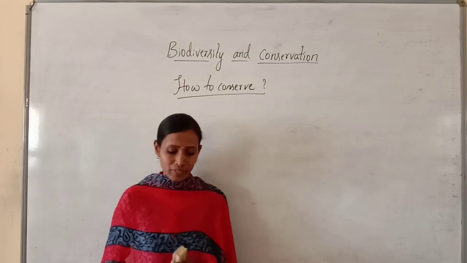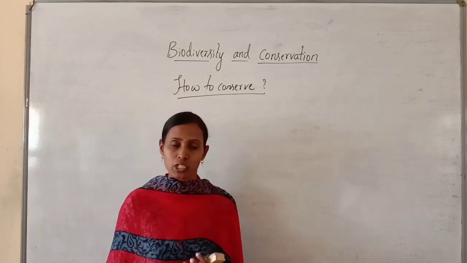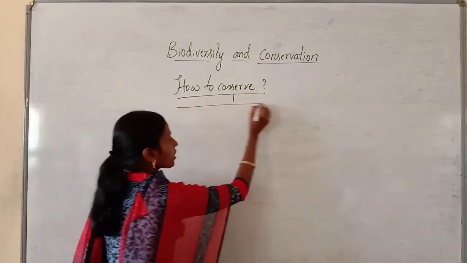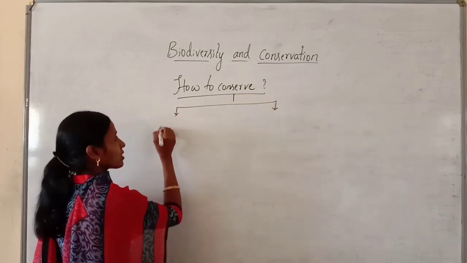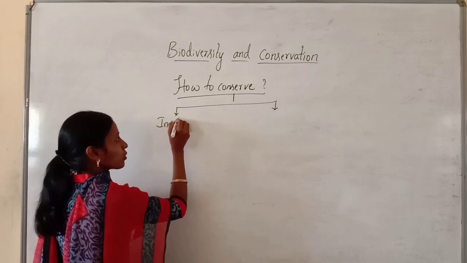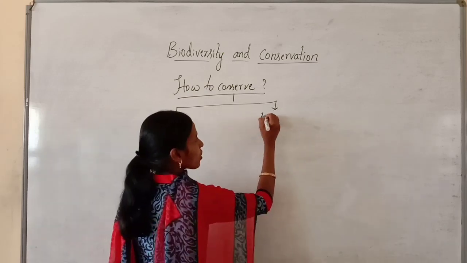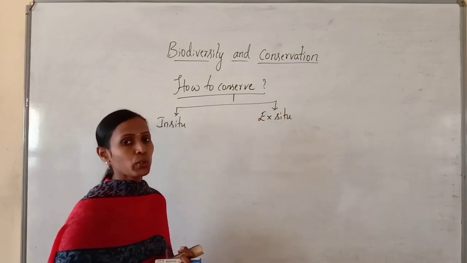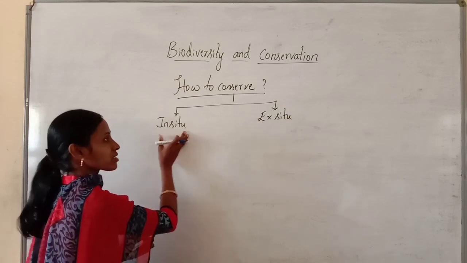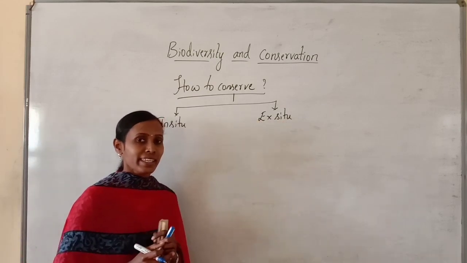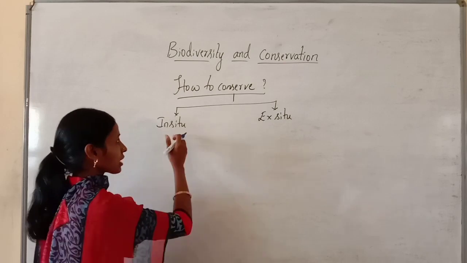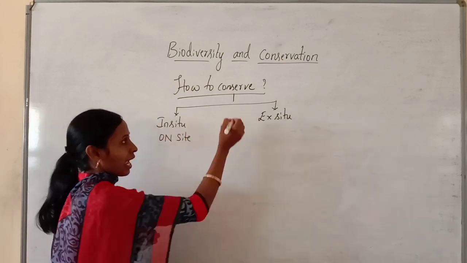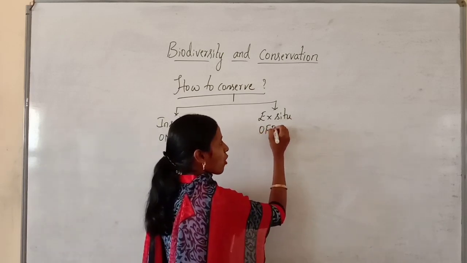Here there are two approaches or two types of conservation. One is called in situ conservation and the other one is called ex situ conservation. So this in situ conservation is called on-site conservation and this ex situ is called off-site.